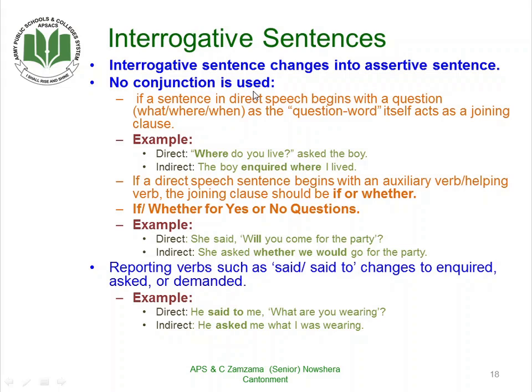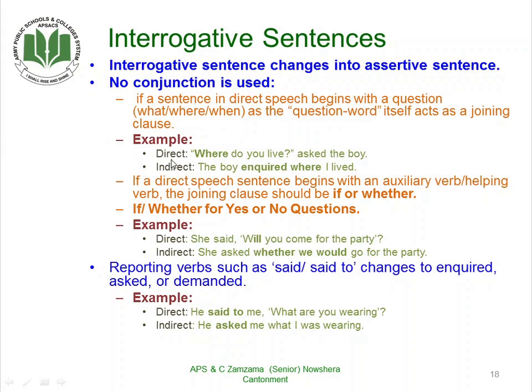That is not used in interrogative sentences when we are changing direct into indirect speech. And if a sentence in direct speech begins with a question word like what, where, when, as they are question words themselves, they act as a joining clause, so we do not need the conjunction that here.